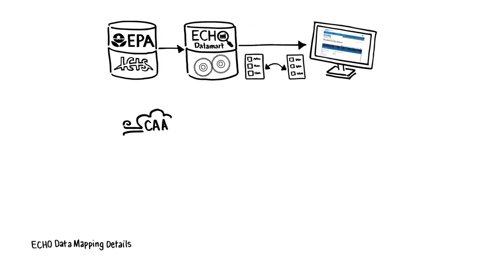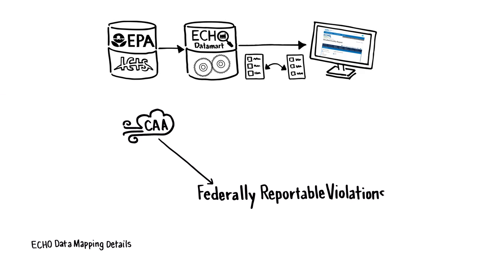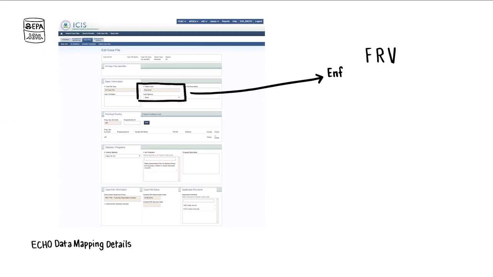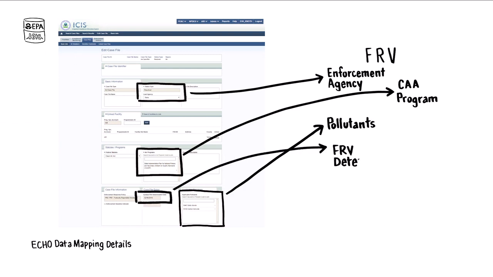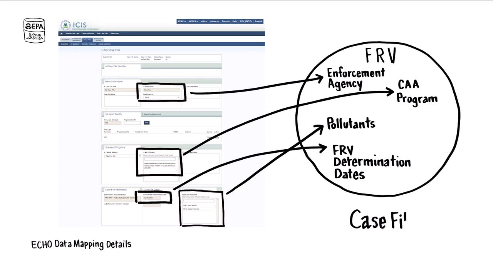Other violations of Federal Clean Air Act regulations that are not classified as HPVs are known as Federally Reportable Violations, or FRVs. ECHO collects information including the enforcement agency, violated Clean Air Act program, pollutants in violation, and FRV determination dates, or the date a violation is identified, into one case file.